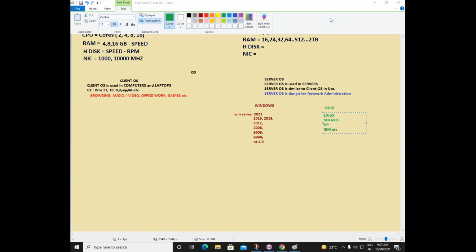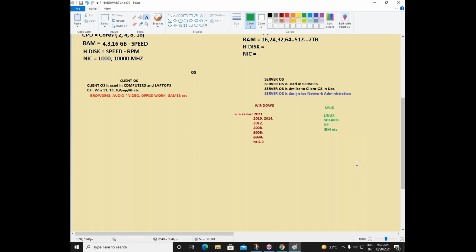Okay, so please take your time, 30 seconds, and just try to revise what we have said till now about operating systems. I'll do a small revision here from the beginning.